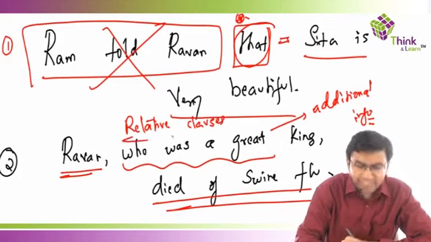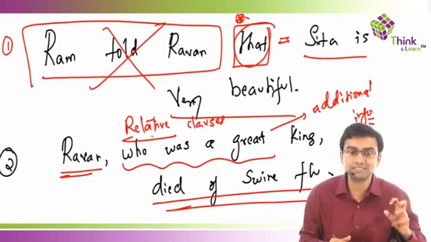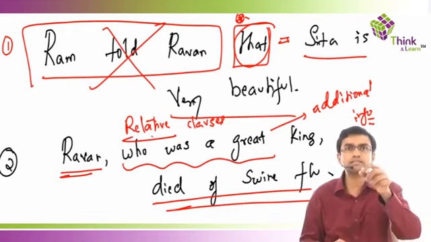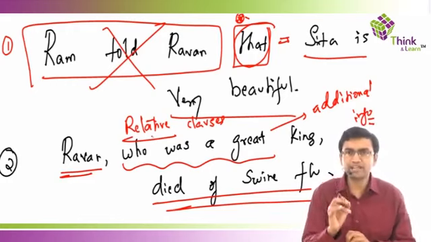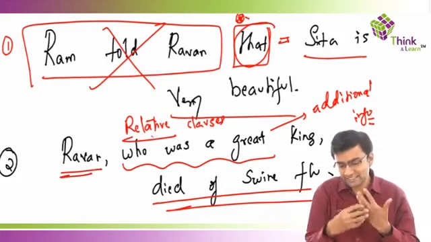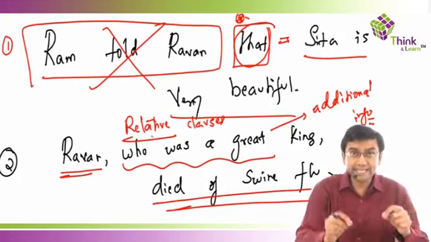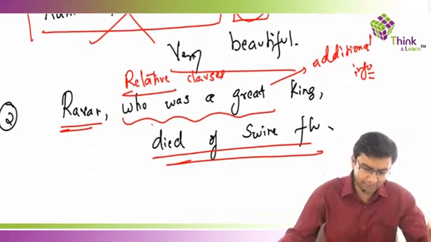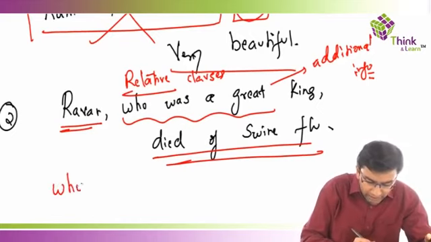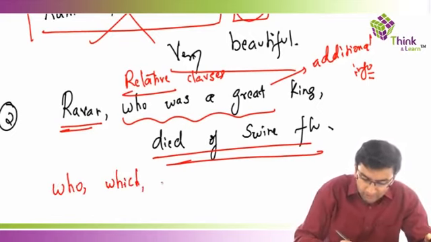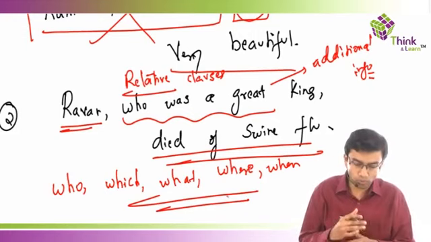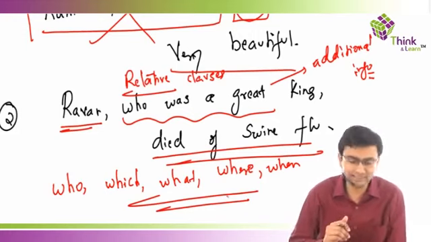Now I will give you the definition of what are relative clauses in my reading principles class. How to read passage, that's a separate session by itself. I will discuss all these concepts in my reading principles class. But at this point of time, I'll just give you some clues as to how to identify a relative clause in a sentence. How do I know this is a relative clause or not? Very simple, guys. Relative clauses start off with words like who, which, what, where, when. These are what we call as relative clauses.